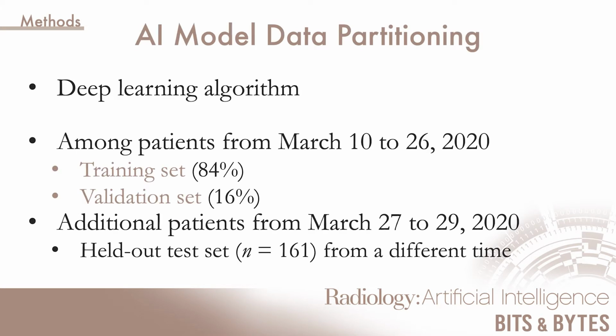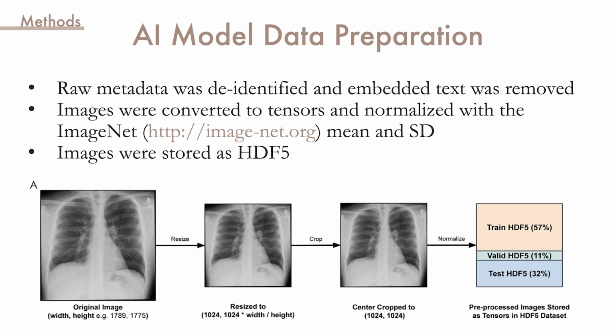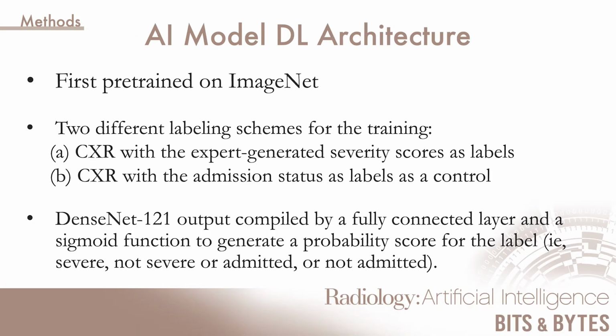This was a deep learning algorithm that had a training set of 84%, validation set of 16%, and additional patients from March 27 to 29 were held out for the test set. Raw metadata was de-identified and embedded text was removed. Images were converted to tensors and normalized with the ImageNet, and images were stored as HDF5. The model was first pre-trained on ImageNet, and 2 different labeling schemes for training were utilized: DenseNet 121 output compiled by fully connected layer, and a sigmoid function to generate a probability score for the label.